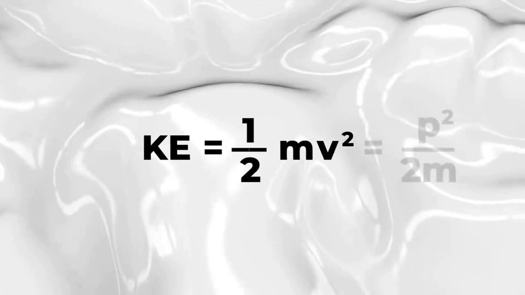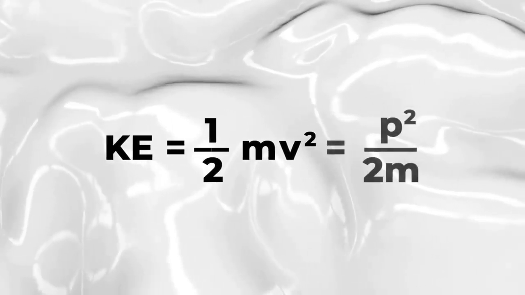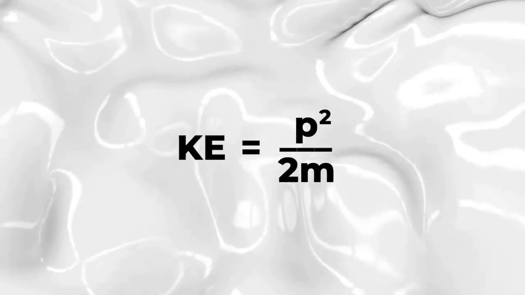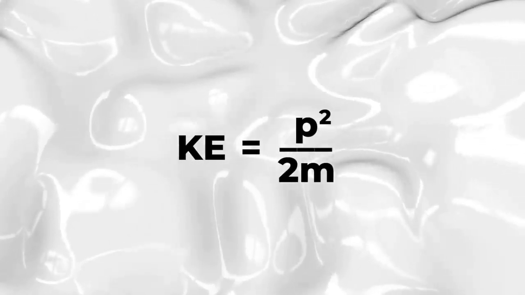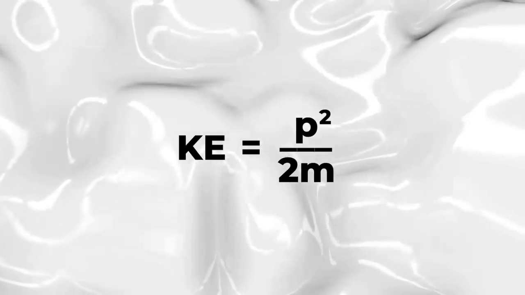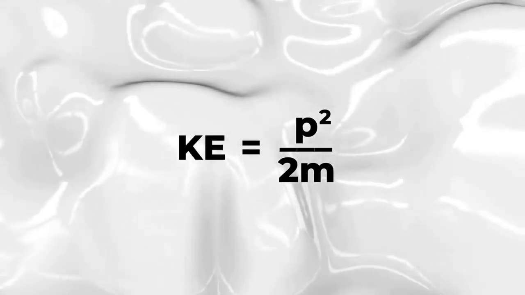You can replace the m times v squared in the kinetic energy equation with this P squared over m thing, and what you find is that the kinetic energy equals the momentum squared divided by twice the mass. KE equals P squared divided by 2m.